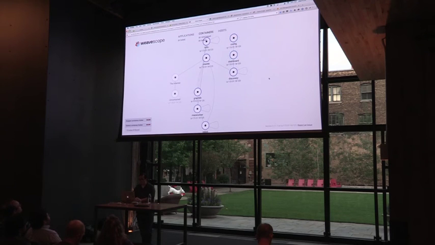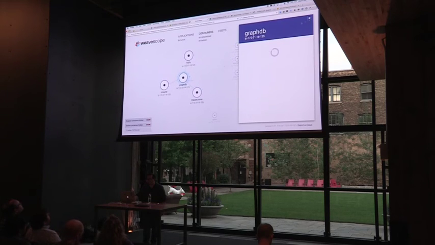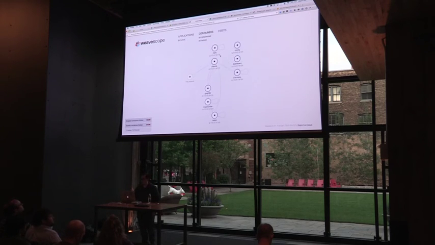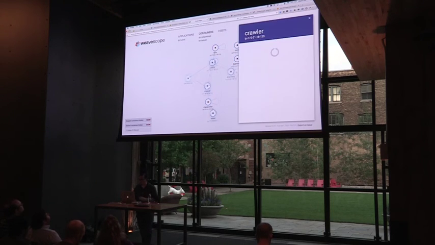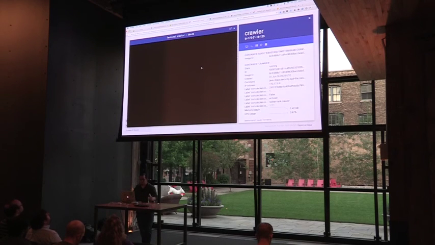So here's the Weave Scope visualization for this application. We can see that I have all of my containers, including Neo4j and Apache Spark and HDFS. But I also have my other components like discovery and the configuration server, as well as my dashboard. What I want to look at here is the crawler container, and I'm going to just observe the log output.